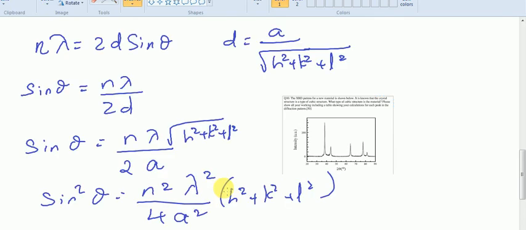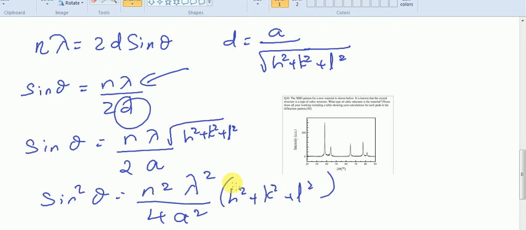We discussed that one. So the structure determination, when you get an X-ray diffraction pattern from a diffractometer. One particular example is shown here for monoatomic cubic crystals. We have the Bragg equation n lambda equal to 2d sine theta. Also, we know the expression for the spacing d is equal to a by root of h square plus k square plus l square. Now, just rearranging the terms, sine theta is n lambda by 2d, but substitute for d, where d is a by root of this term. Now square both sides: sine square theta is equal to n square lambda square by 4a square, times h square plus k square plus l square.